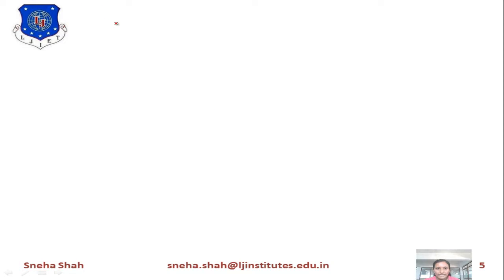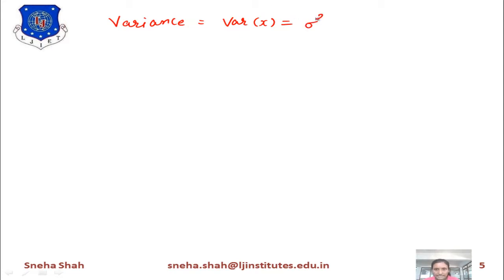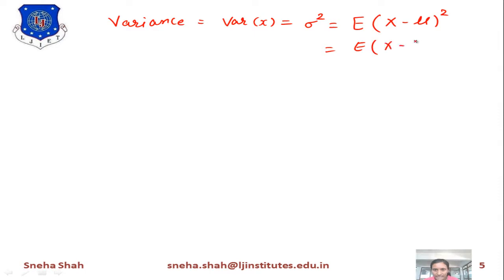So next I will find the value of variance. It will be represented as variance of x. If we want to find the variance of x, it is represented as sigma square, so its value equals the expected value of (x minus mu) square. We had found mu, the value of mu equals 4 by 3, right? So I will write this as the expected value of (x minus 4 by 3) whole square.